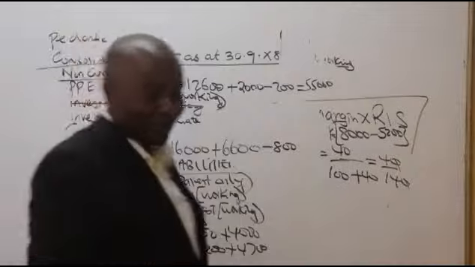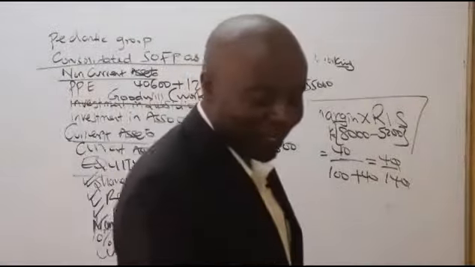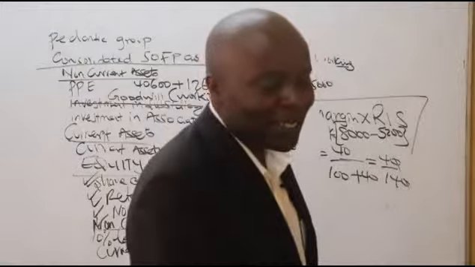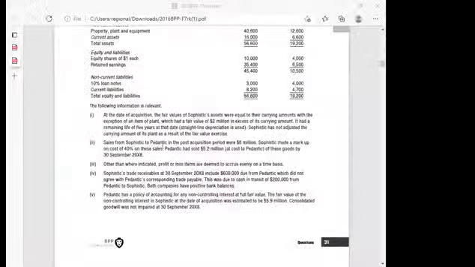Now, ladies and gentlemen, listen to me very well. After that, I know the next thing is about canceling the fake owings. Look at note number 4. That is the last thing here. Note number 4, Sophistic trade receivables as at 30th September include 600,000 due from Pedantic.